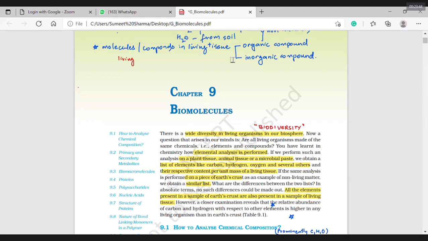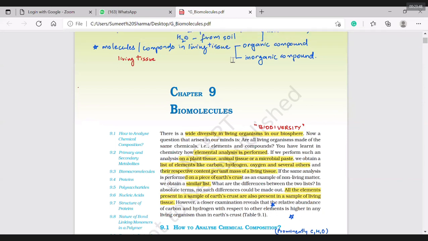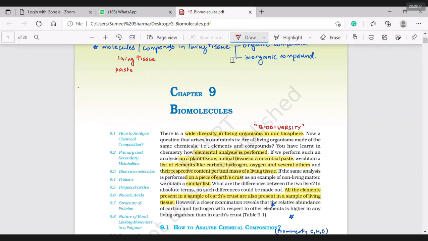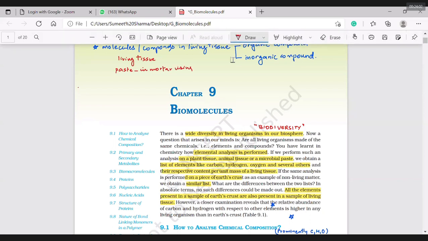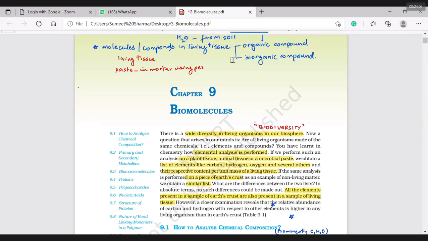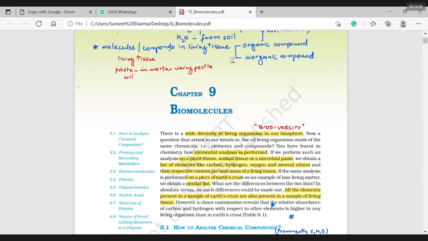I've taken a living tissue. I have made a paste in mortar using pestle with trichloroacetic acid.